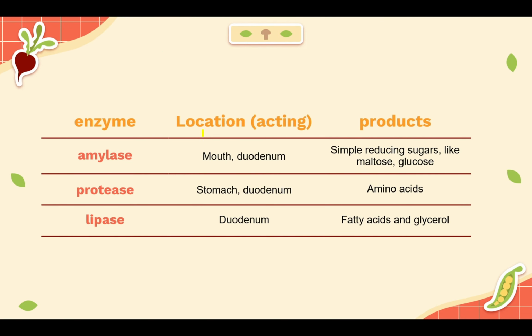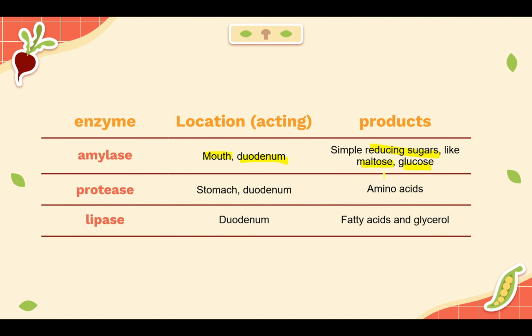We have the location of acting of each of the enzymes. You need to know that, and the products of each. We said that earlier right here, but this one is much more detailed. So the amylase location of acting is in your mouth and duodenum. The mouth is by the salivary gland, and the duodenum is coming from your pancreas. And the product of the amylase is simply reducing sugar, like maltose and glucose.